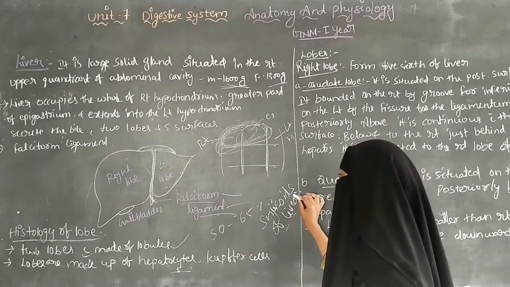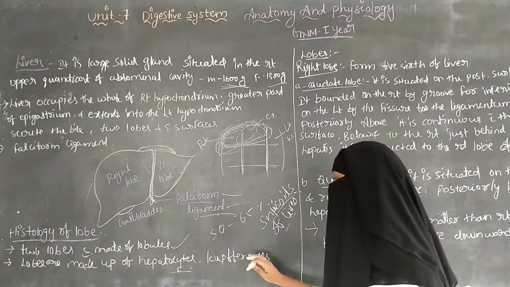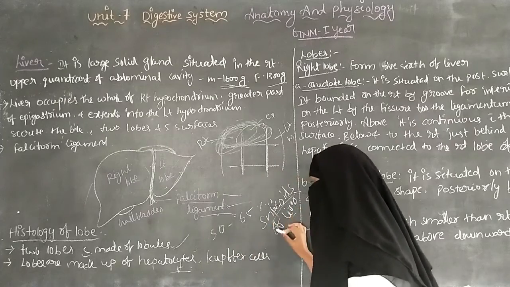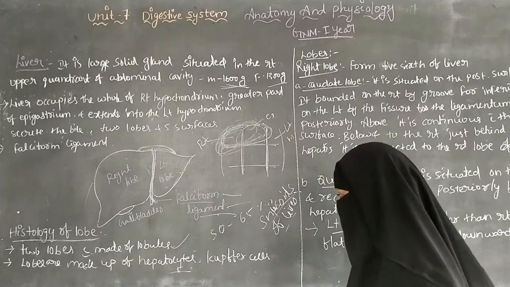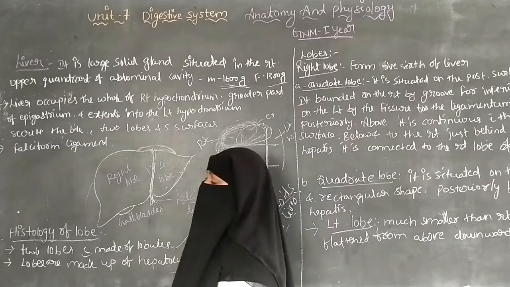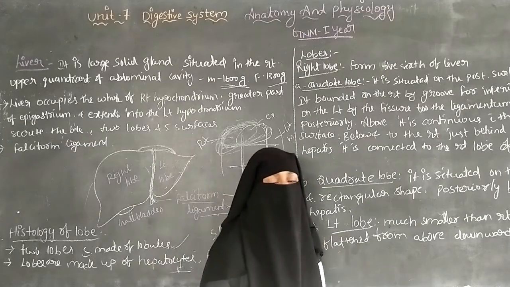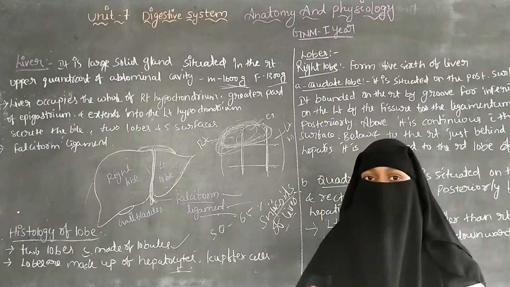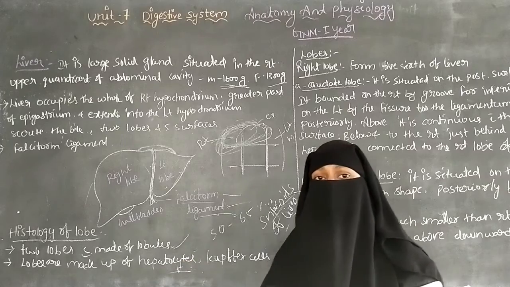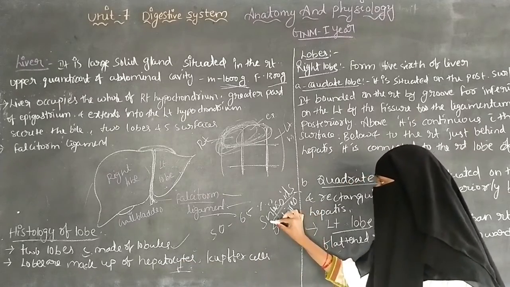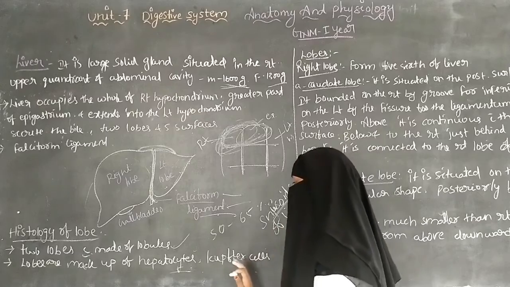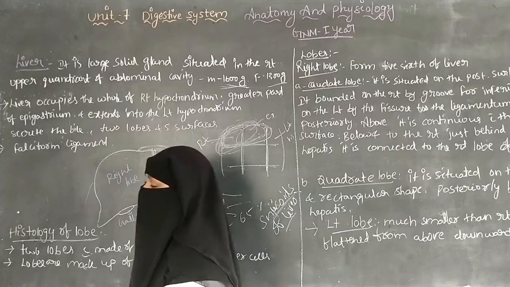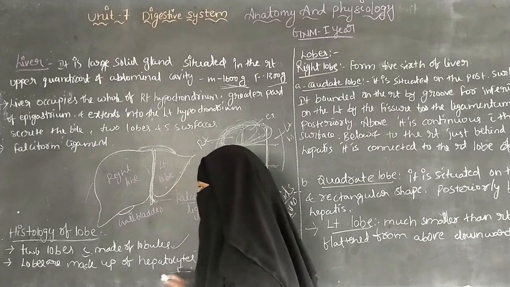The Kupffer cells help in the formation of the lining of the sinusoids of the liver. Sinusoids are the blood vessels present in the liver, formed by the Kupffer cells, and they help in the breakdown of the red blood cells in the body.